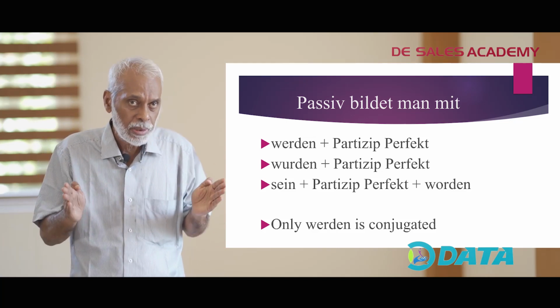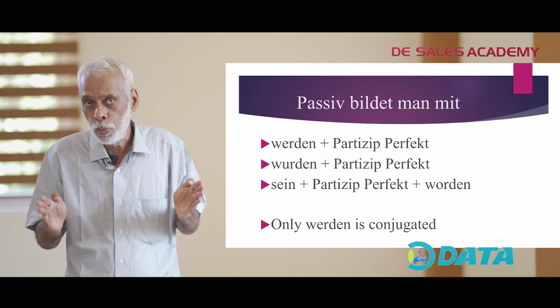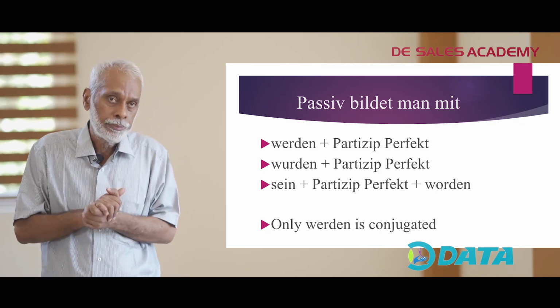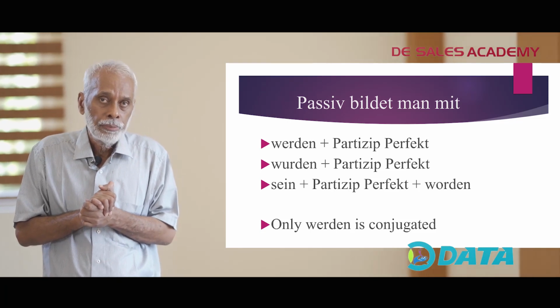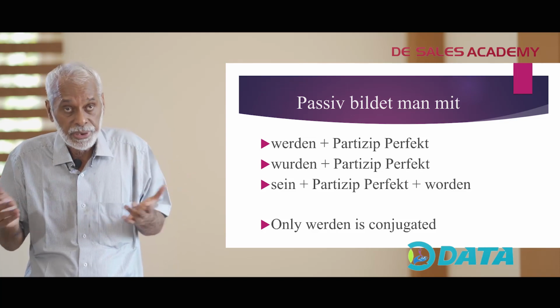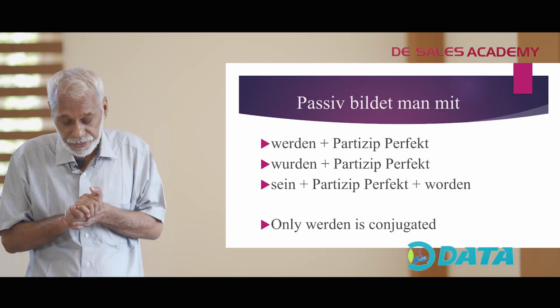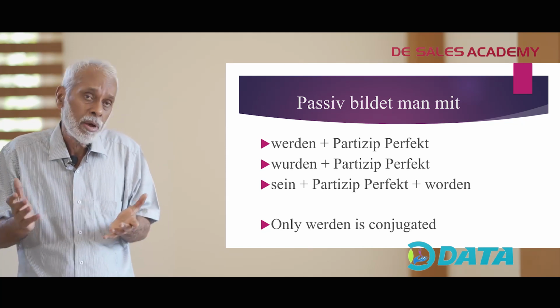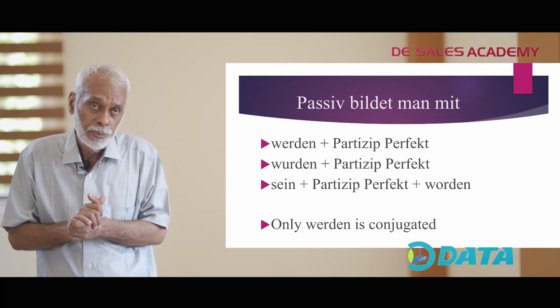There is a basic fundamental thing that you should know about passive things. Now, if you want to make a passive sentence, wenn wir einen Passivsatz bilden möchten, es gibt eine Formel. Wie macht man einen Passivsatz?